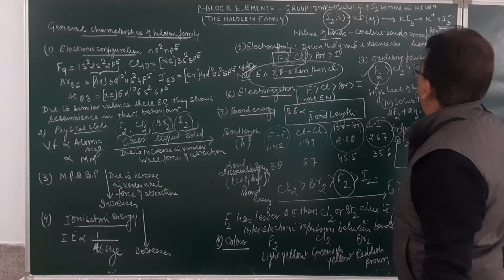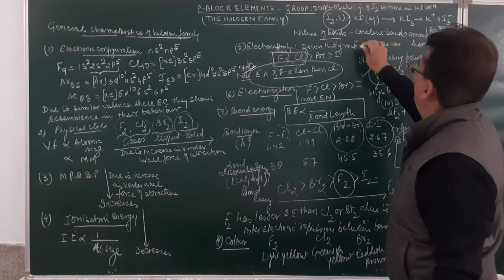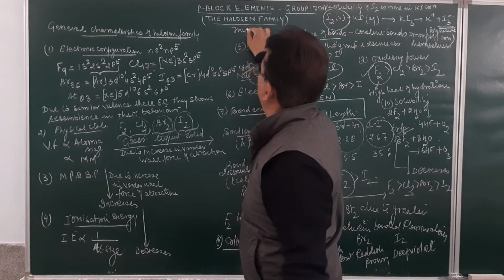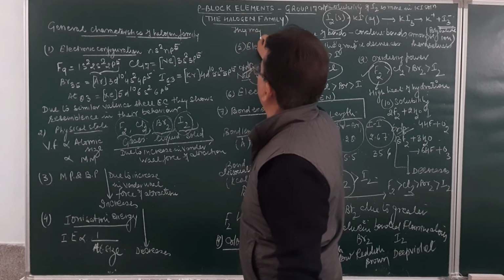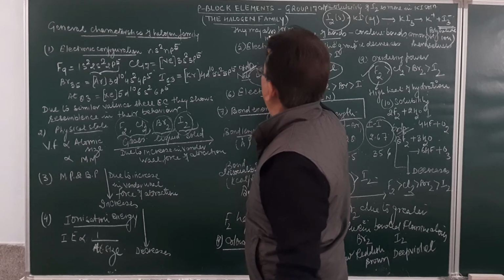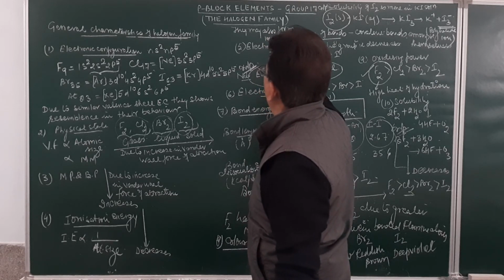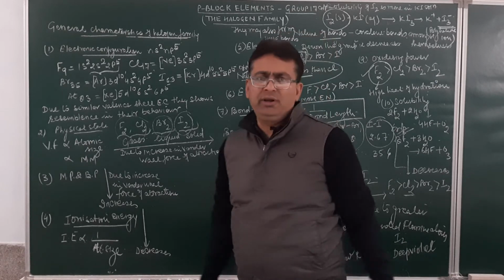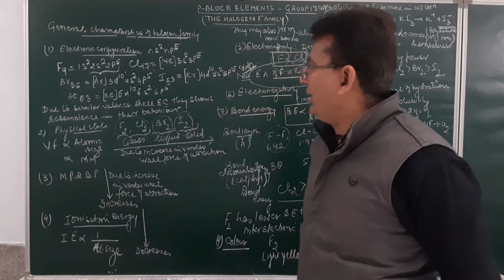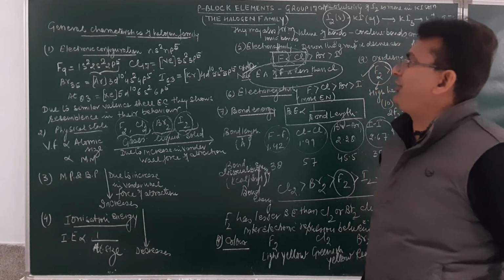However, apart from that, they may also form ionic bonds. And with which elements do they form ionic bonds? Normally with metals.